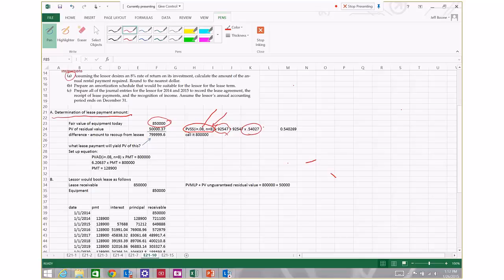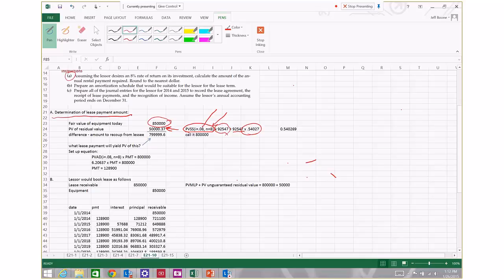So I take that .54027 present value single sum factor, multiply it times the value of the leased asset at the end of the lease term of $92,547, and the result of that calculation is $50,000.